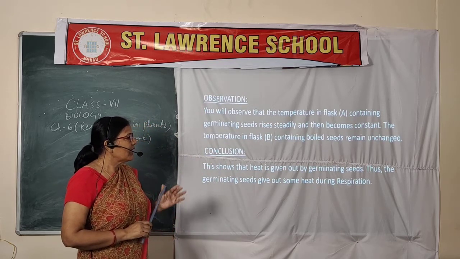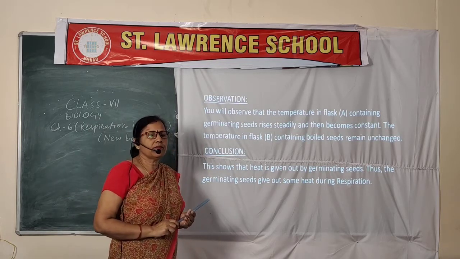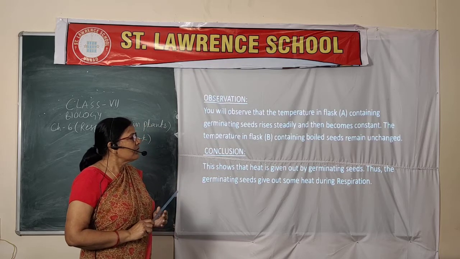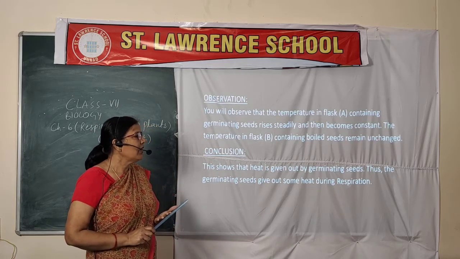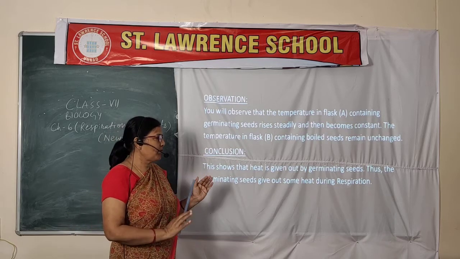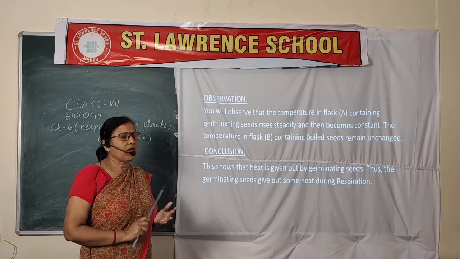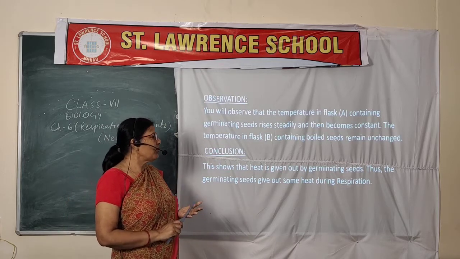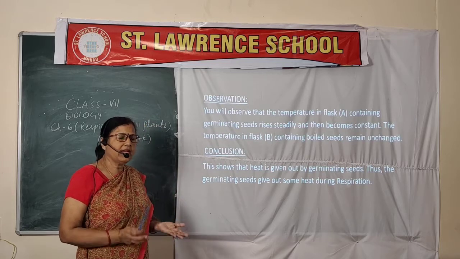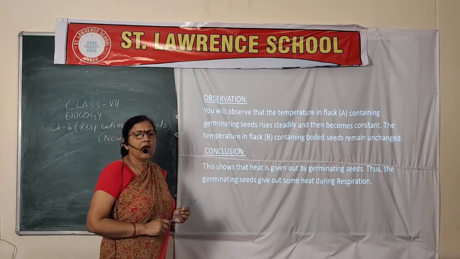In the second case, the seeds are dead, so no respiration or growth is occurring, and since we washed the seeds with carbolic acid, microorganisms are also not able to grow, so there is no aerobic or anaerobic respiration of any type. That's why the temperature remains unchanged.